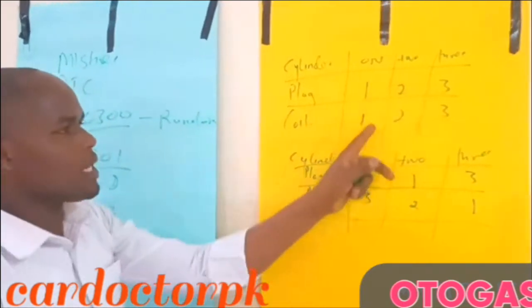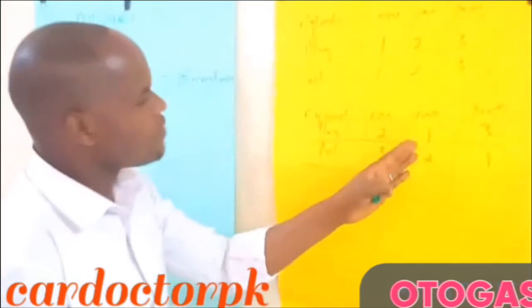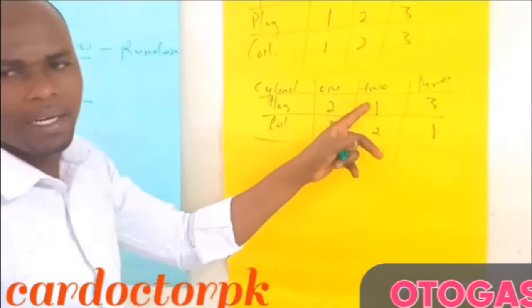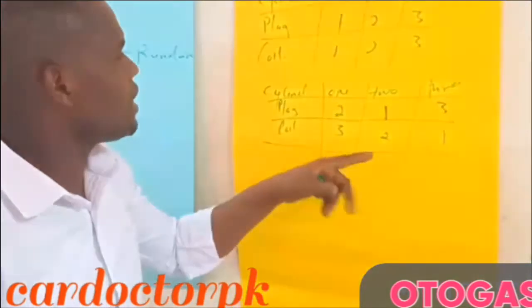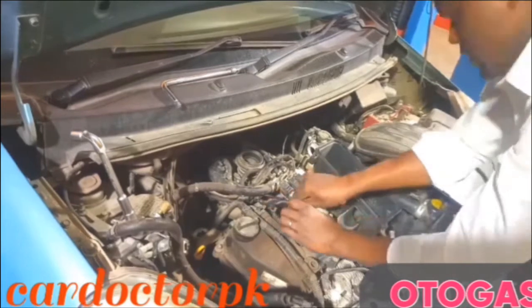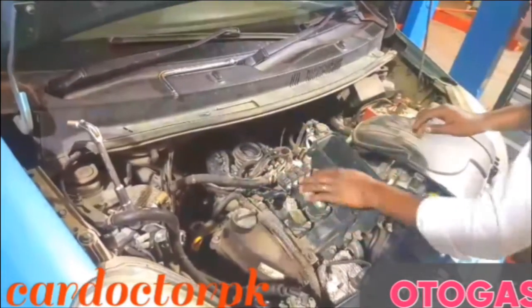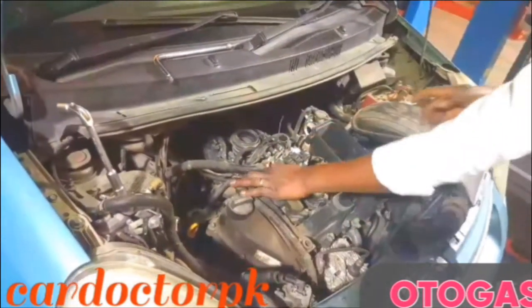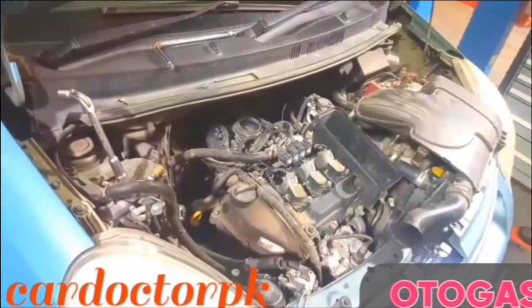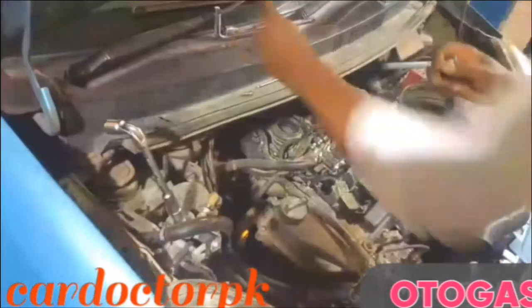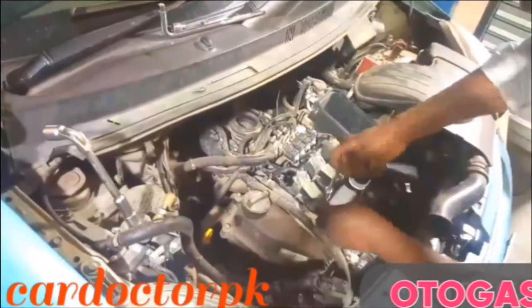So we are going to relocate and then see whether this misfire is going to relocate from this cylinder. Let's go to our engine and do that. It's an LPG car. This is coil number 1.